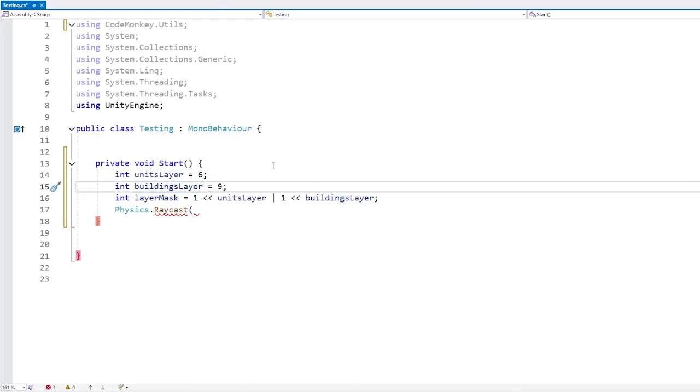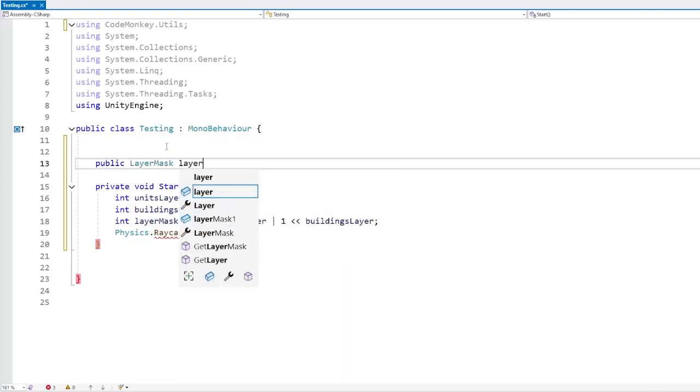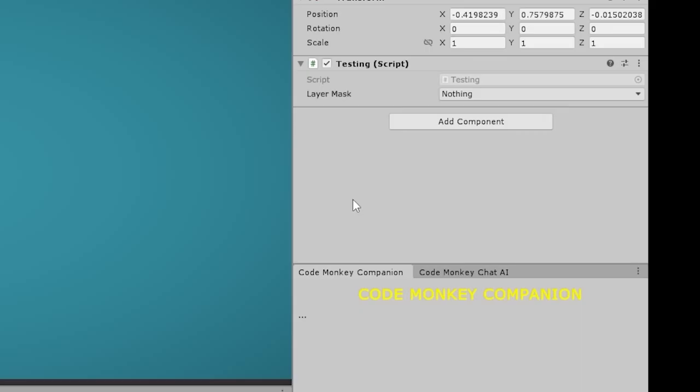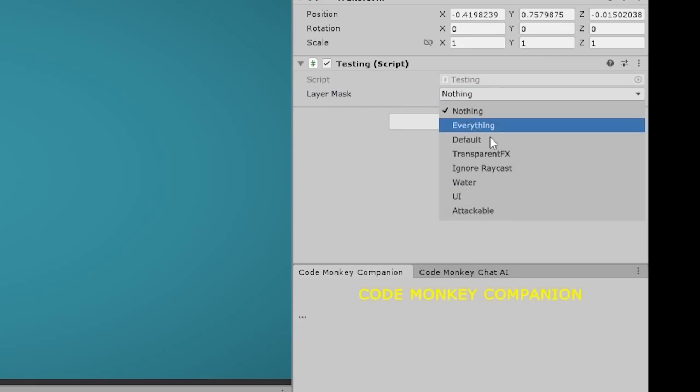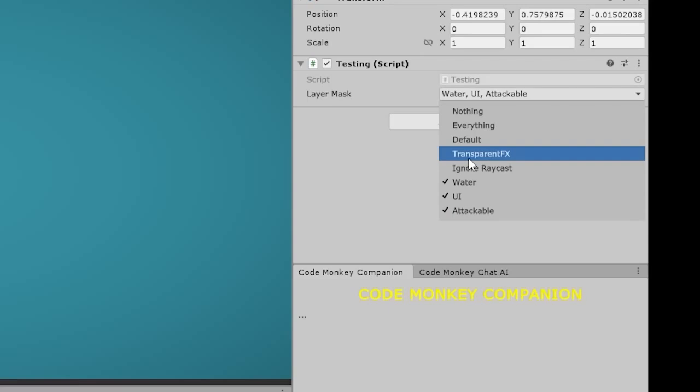Or alternatively, instead of all this, Unity actually already has a built-in layer mask type. So up here, let's just make a variable of type LayerMask. And there it is, we can see a LayerMask. And over here, this one shows a really nice drop-down menu so you can easily select all the layers that we want. So for example, select the attackable layer, the UI layer, the water layer, and so on. So here you can very easily select all the layers that you want. And then Unity automatically constructs a bit mask based on all these layers.